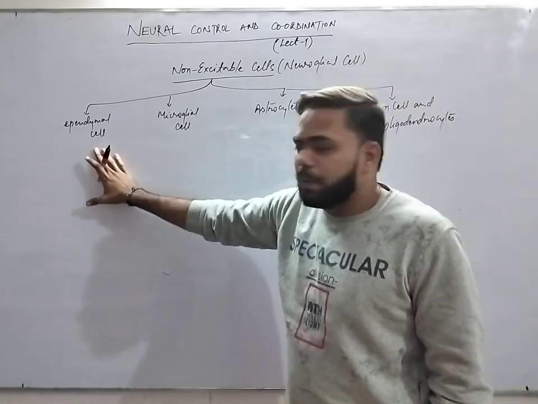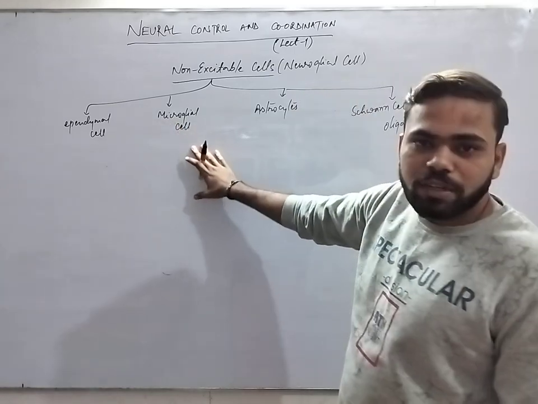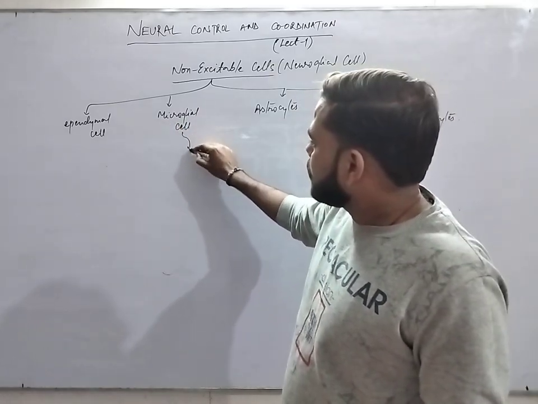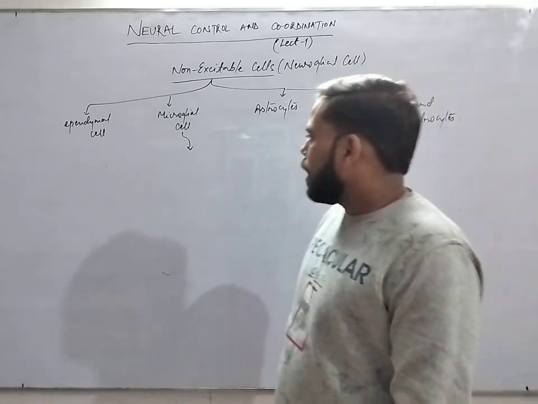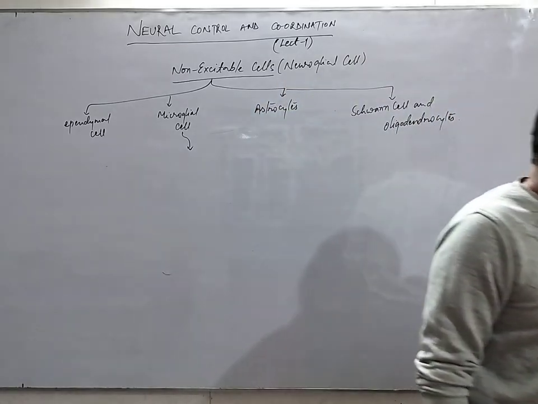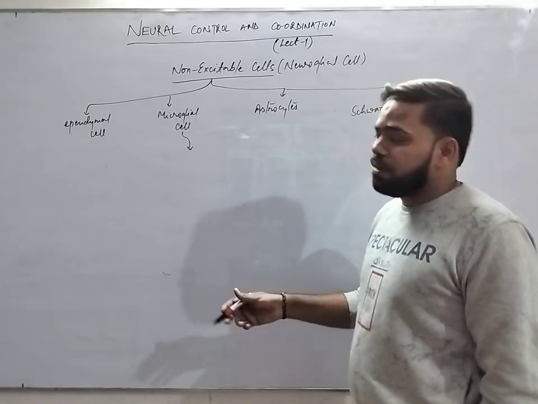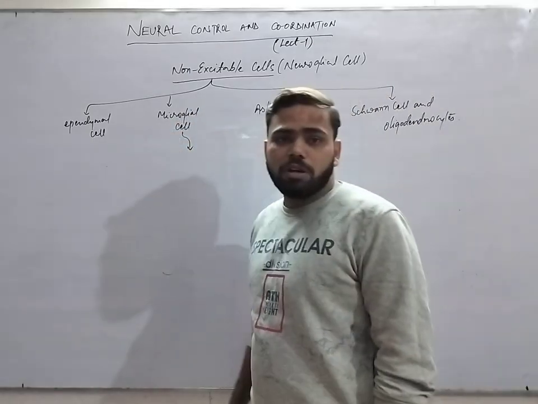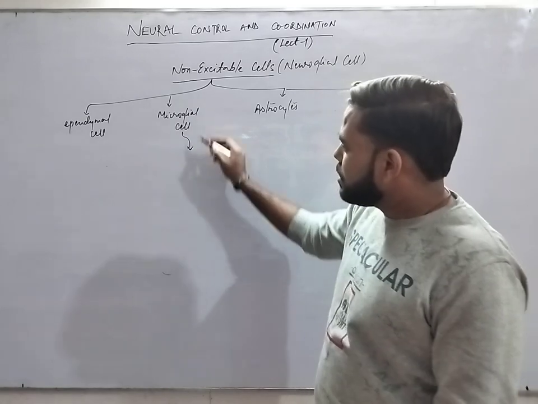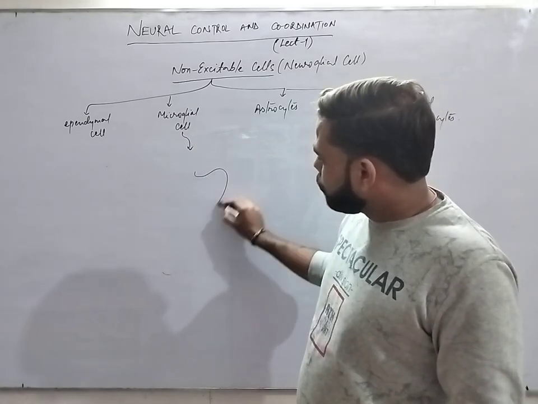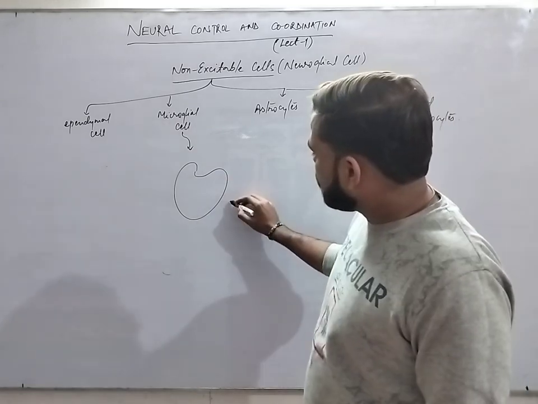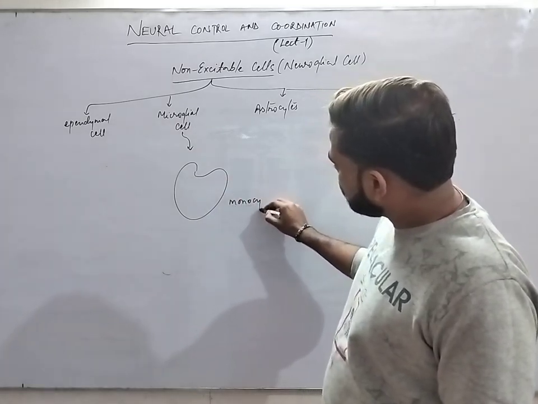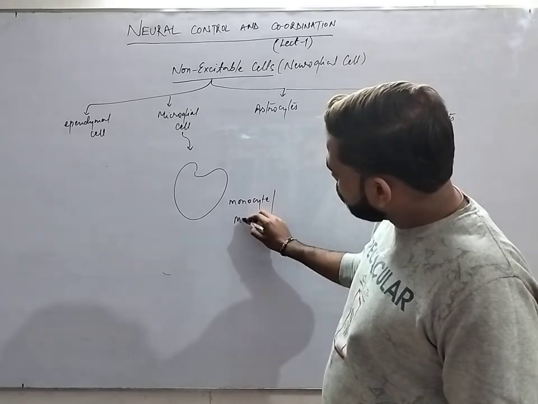Now, after the ependymal cell, we are going to talk about the microglial cell, which is the second non-excitable cell. When we talk about the microglial cell, these are basically the monocytes or the macrophage cells.